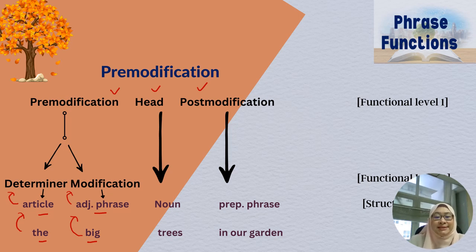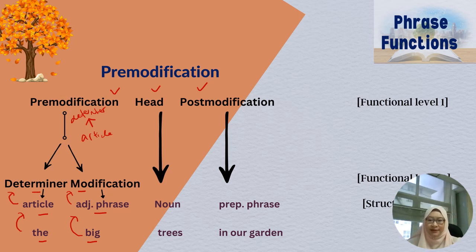The difference here is that we can further break it down rather than going straight from pre-modification to the article. This article can go up into another functional level 2, in which the article belongs to the determiner group. So the pre-modification category can be broken down into functional level 2 to make it more specific.